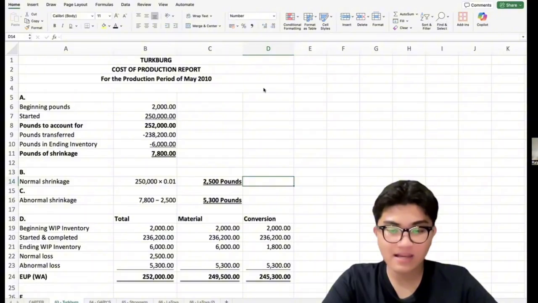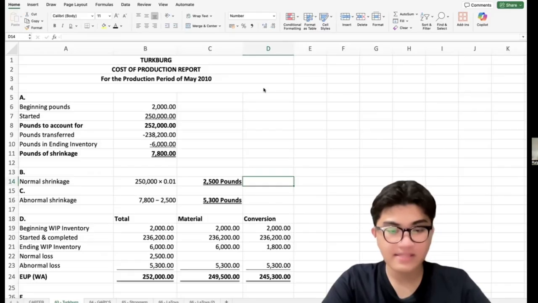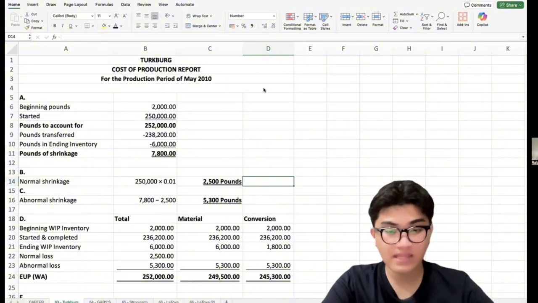After that, the patties are transferred to the finishing department where they are placed on buns, boxed, and frozen. The company uses a weighted average process costing system, meaning the cost from the beginning inventory and current production period are combined when computing the cost per equivalent unit.